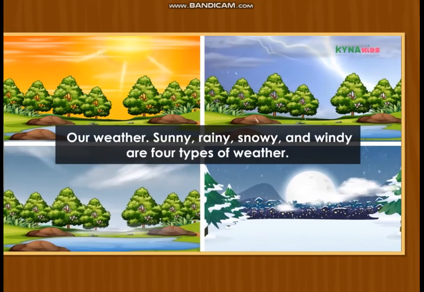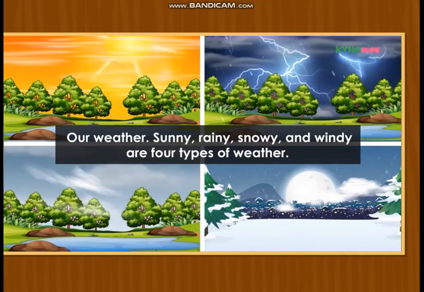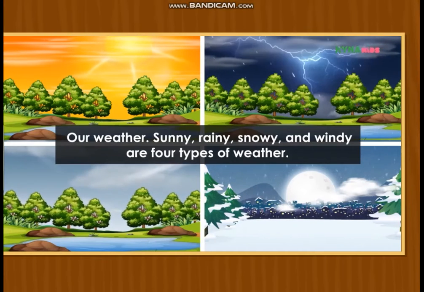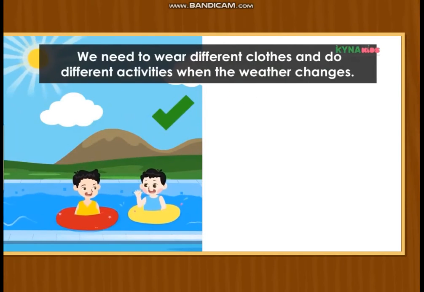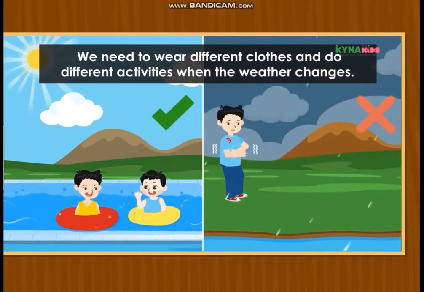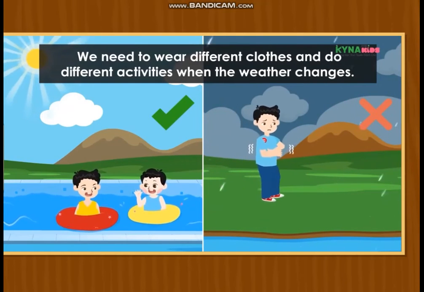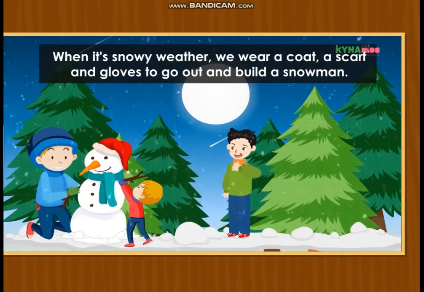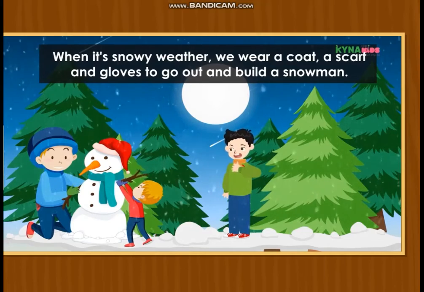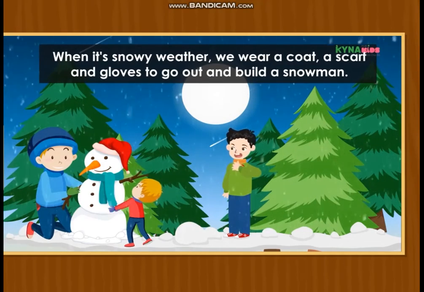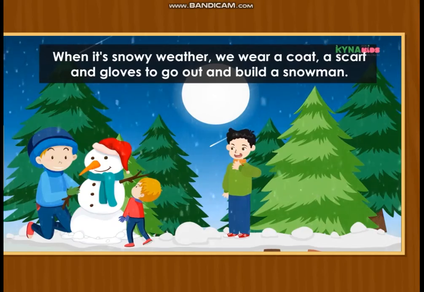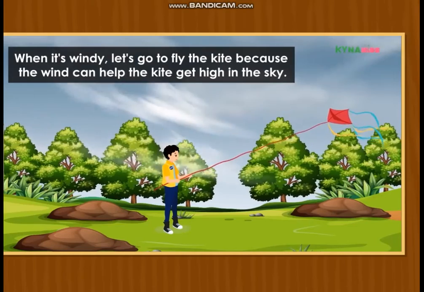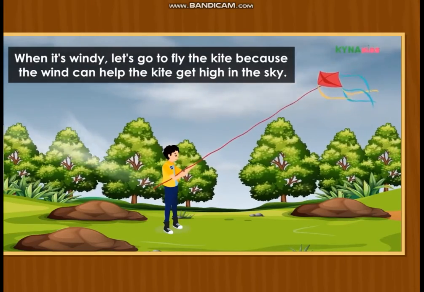Our weather. Sunny, rainy, snowy, and windy are 4 types of weather. We need to wear different clothes and do different activities when the weather changes. When it's snowy weather, we wear a coat, a scarf, and gloves to go out and build a snowman. When it's windy, let's go to fly the kite because the wind can help the kite get high in the sky.